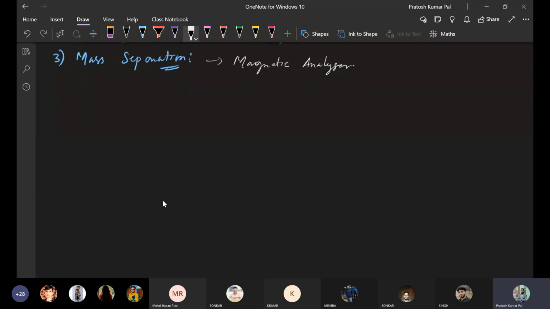So here in the case of different atoms, these atoms are having different masses. Suppose different atoms are there, and if we have accelerated those atoms, then there will be ions of different atoms. Okay, and those atoms have different mass. So if an atom is having a mass, suppose m, and after acceleration it is moving with the velocity v, and this is the magnetic analyzer section.